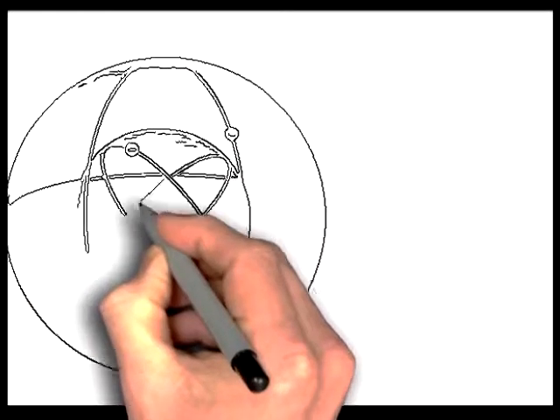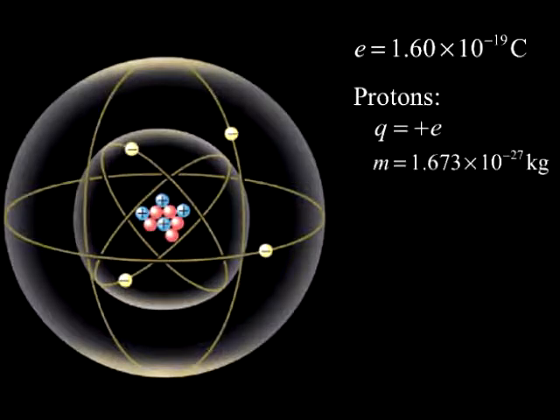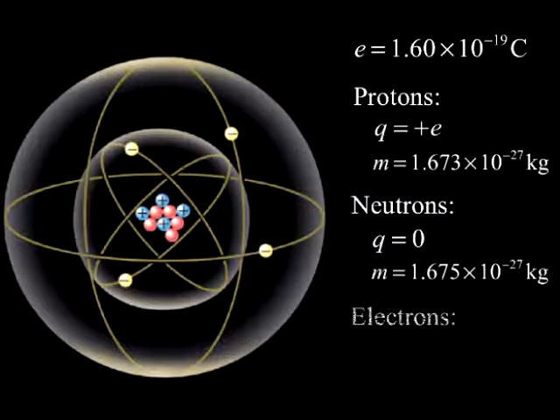Even though the magnitudes of the charge on the electron and the proton are exactly equal, their masses are very different. Protons and neutrons have nearly equal masses of 1.673 times 10 to the negative 27 kilograms and 1.675 times 10 to the negative 27 kilograms, respectively. However, the electron has a mass that is more than 1,800 times smaller than that of the proton, at 9.11 times 10 to the negative 31 kilograms. As we will see later, it is the negatively charged electrons that are most mobile and are usually responsible for the motion of charge, including that which you know as electricity that comes from the wall outlets in your house.